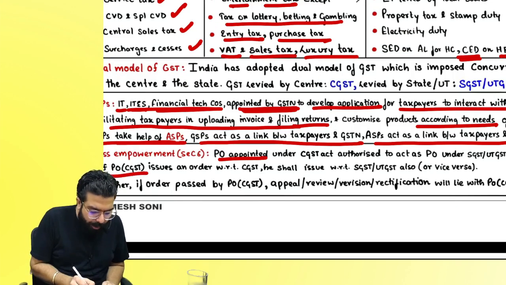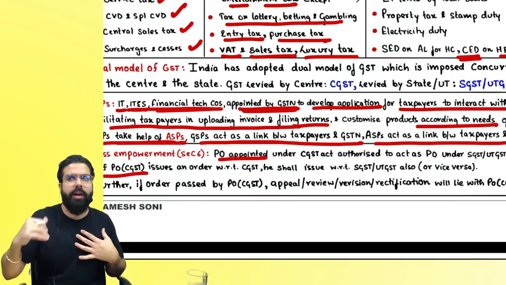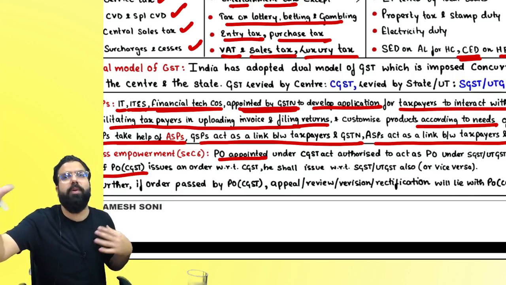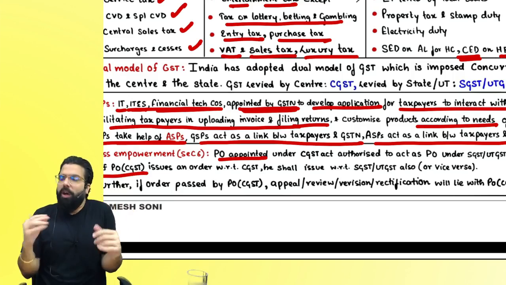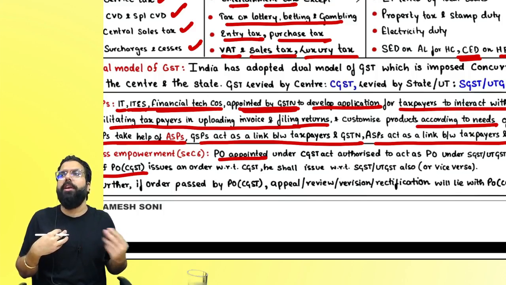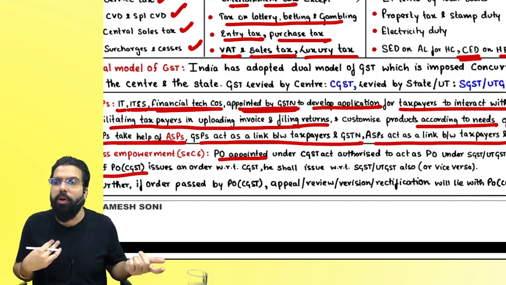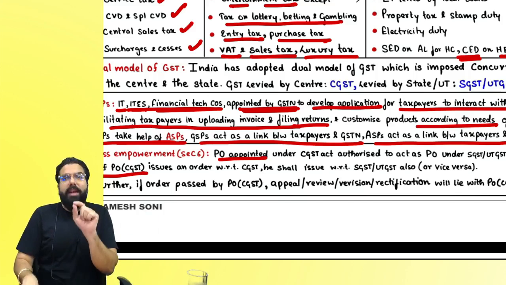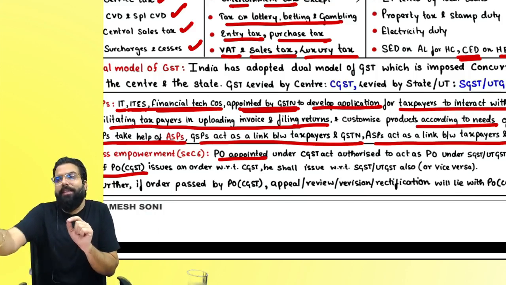So if the proper officer under CGST is issuing an order, he will go ahead and issue an order with respect to the SGST amount also. Or if an SGST officer is issuing an order, then he will go ahead and issue an order with respect to the CGST amount also.